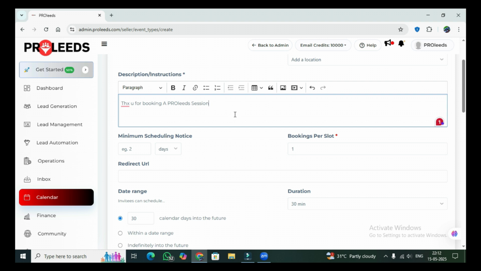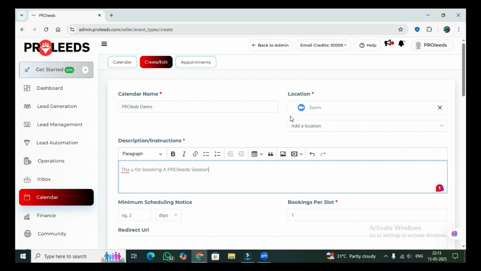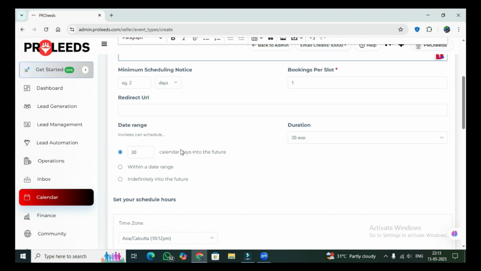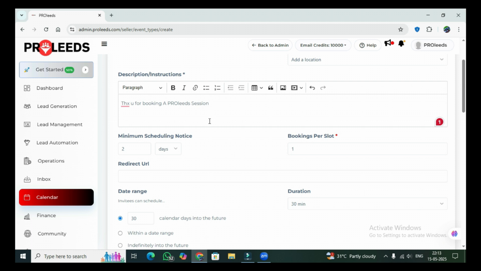For example, Ramu wants to book a session, so he clicks the calendar link and he wants to book it for tomorrow. But here in minimum scheduling notice, you have put 2 days. So Ramu can book a meeting only after 2 days. That is minimum scheduling notice. And now you have three sales team. So you can put 3 here.